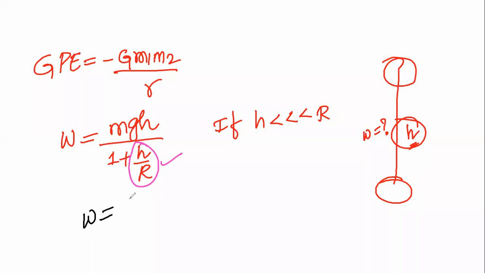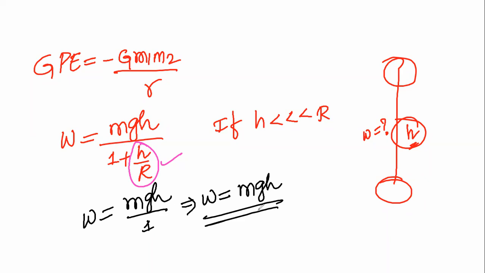So W is equal to mgh. This W is nothing but gravitational potential energy. This is the work done in lifting it through a height h above the ground, right?